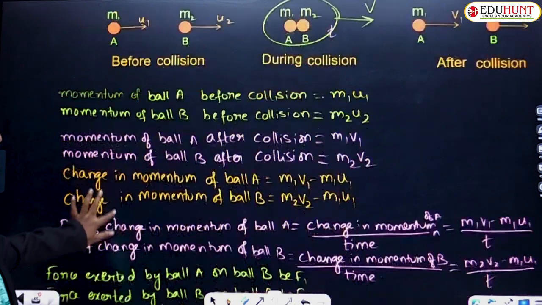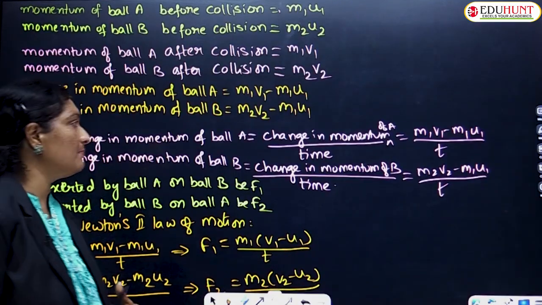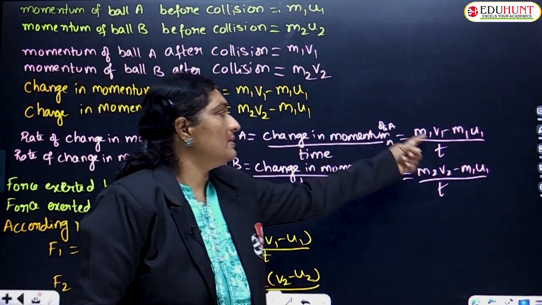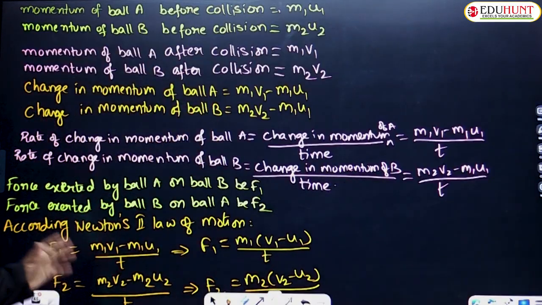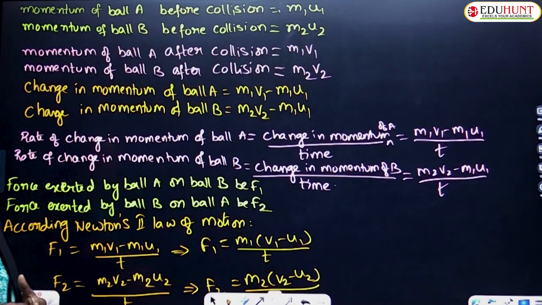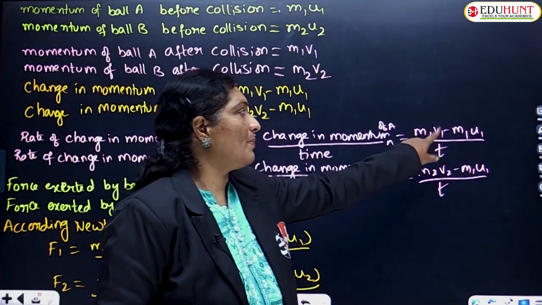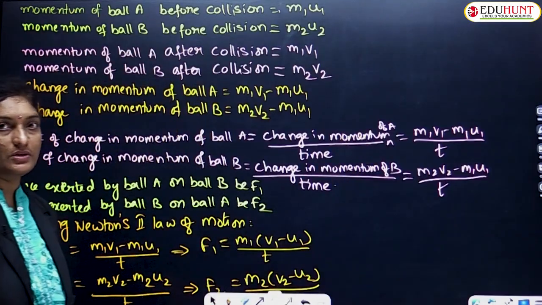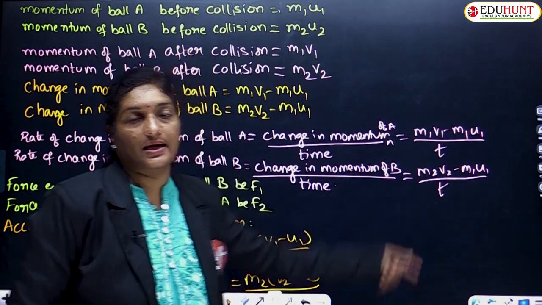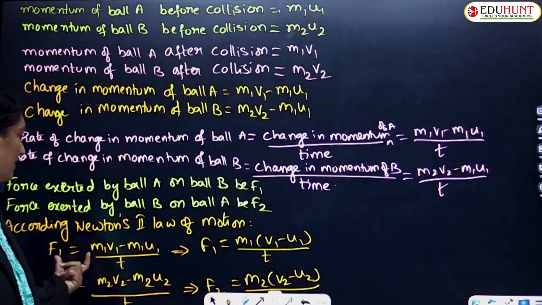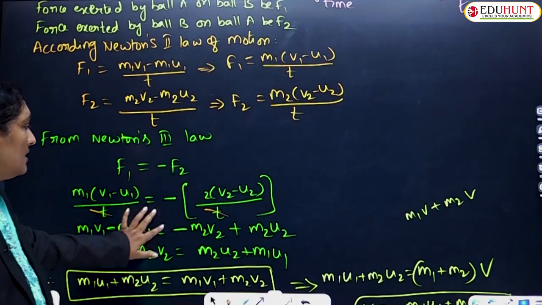So rate of change of momentum we found out. Rate of change of momentum is because the whole collision is supposed to happen for time t, then change in momentum by t is nothing but this value. Similarly for B. And now we have applied Newton's second law for this. According to Newton's second law, the rate of change of momentum is directly proportional to the net external force applied on it. So the net external force applied by first body be F1 and second body be F2. Then F1 must be equal and opposite to F2. This is what we have applied according to Newton's third law.